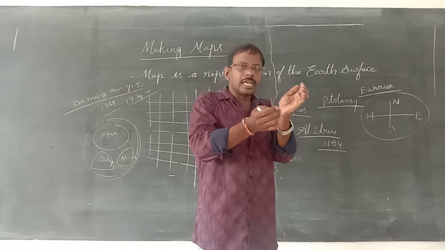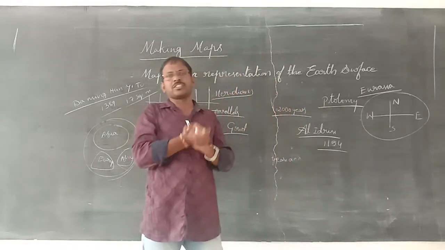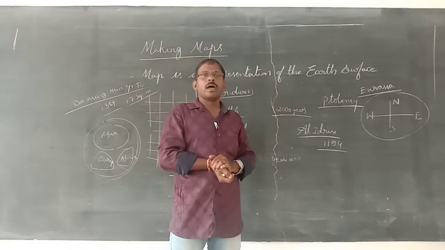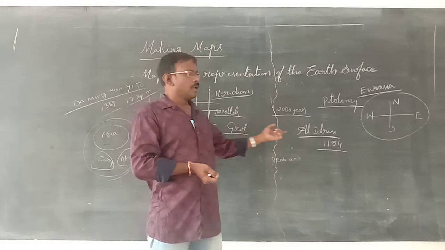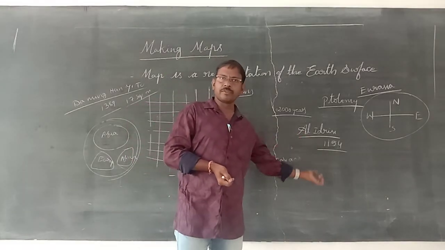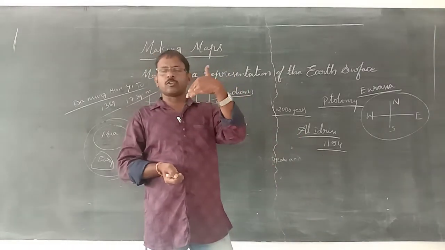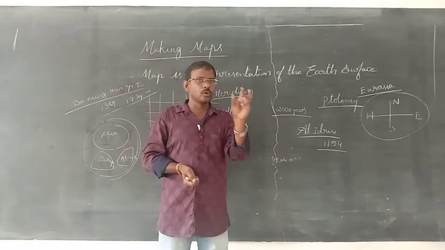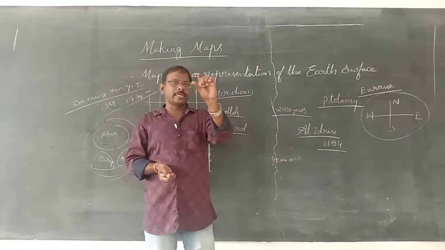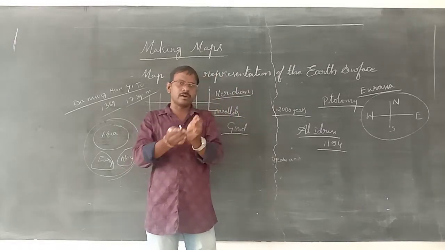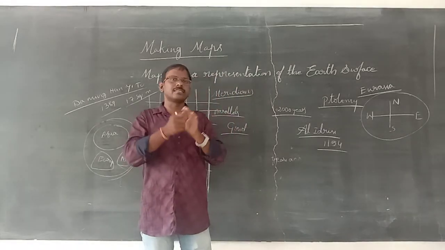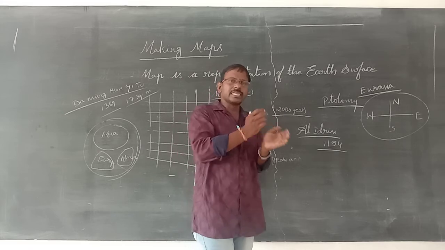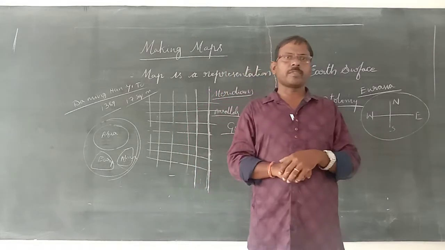So a somewhat formed world map came, and Al-Idrisi prepared a map for his king in 1154. It is not an accurate map, but there is Asia, Europe, Africa, and somewhat India and Sri Lanka, with some land shapes.